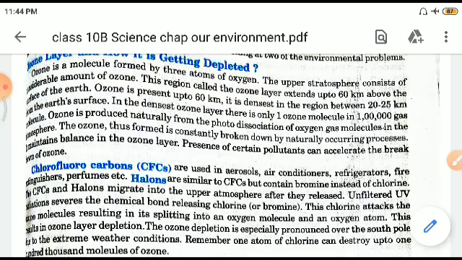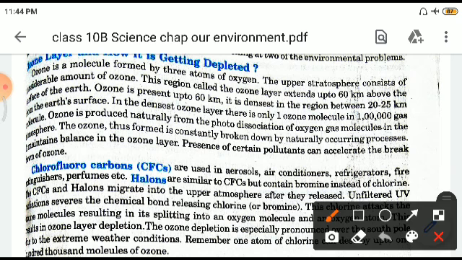Ozone is produced naturally from the photodissociation of oxygen gas molecules in the atmosphere. Right? The ozone thus formed is constantly broken down by naturally occurring processes and maintains balance in the ozone layer. The presence of certain pollutants can accelerate the breakdown of ozone. This is what is happening in the world, and due to which the ozone is depleted.